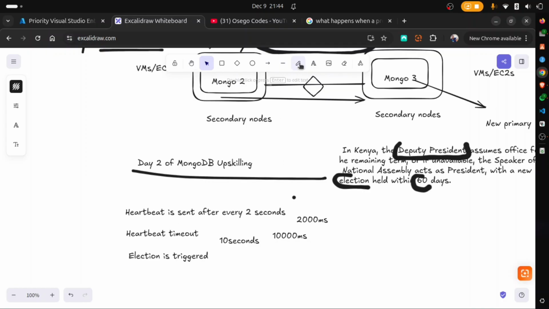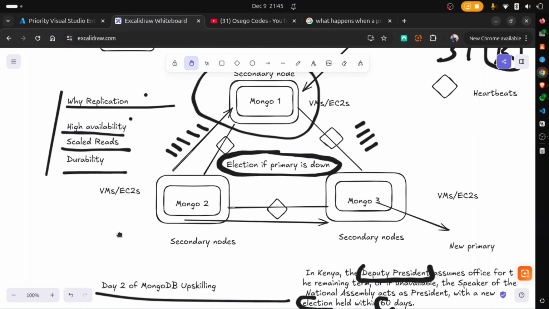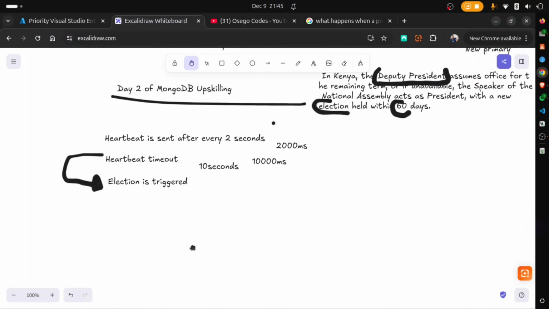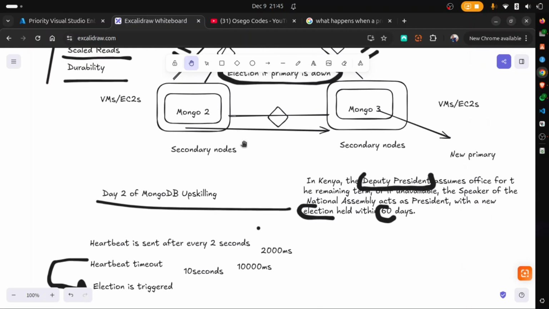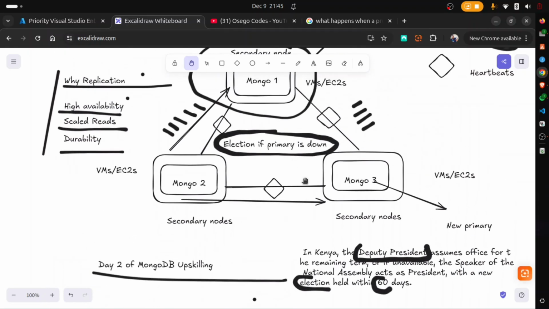Let me just have a drawing here to show what will happen. If it times out, election is triggered. So now we have only 2 remaining nodes. Only 2 that have to vote. That is maybe Mongo 2 and Mongo 3. But I'll just draw the nodes right here again. No need of drawing actually. I'll just explain this here. Now election is going to happen between Mongo 3 and Mongo 2.